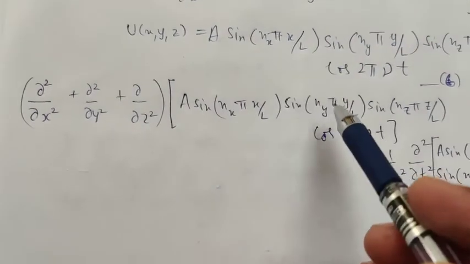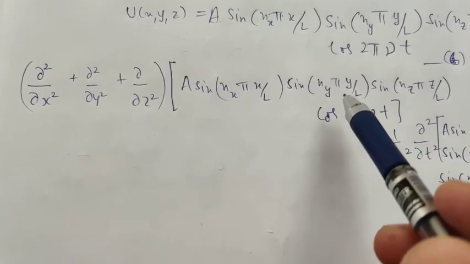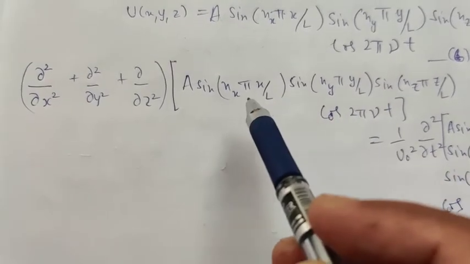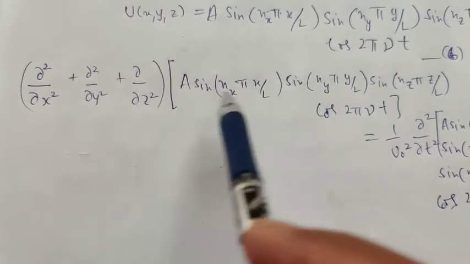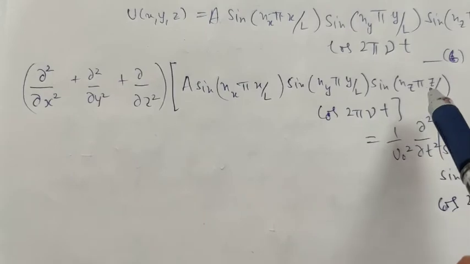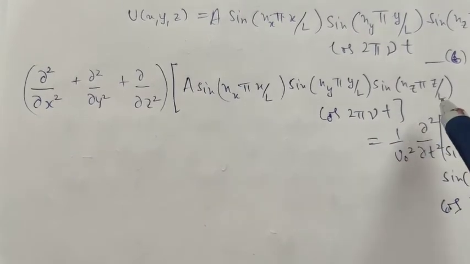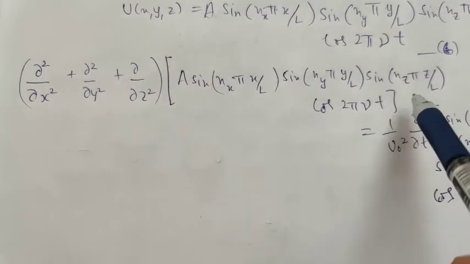So now this will be the same, and similarly if this is differentiated by y, this will be plus n_y square pi square upon L square plus n_z square pi square divided by L square into this whole term. So this will be the same.